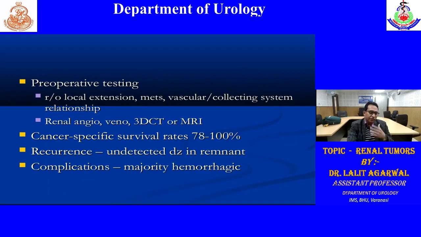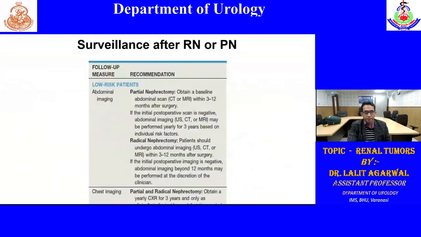In case of partial nephrectomy, other than CT or ultrasound abdomen, we can have CT angiography to see how many vessels are there. So we have to apply the clamp accordingly in case of partial nephrectomy. Complications: there can be bleeding, urinoma, other surrounding visceral injuries. So these are the complications in case of partial nephrectomy. If bleeding is there and does not subside, if hemodynamics is stable, then we have to explore. Otherwise, we can do angioembolization if persistent.